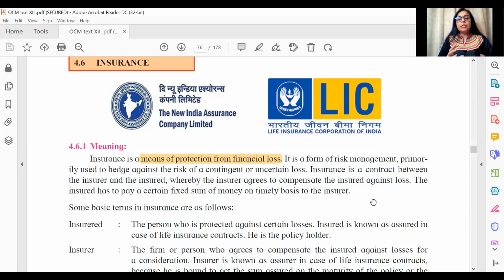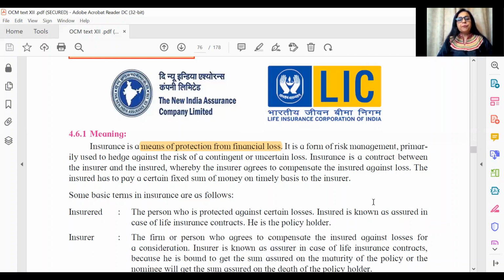So it is not necessary that it has to be meaning and definition. It is not necessary that it has to be meaning and features. It could be any 2 out of meaning, features, definition, examples, which approximately come to 6 to 8 lines, is all that is expected in this 2 mark answer. So basically, the entire concept that you've learned should suffice.